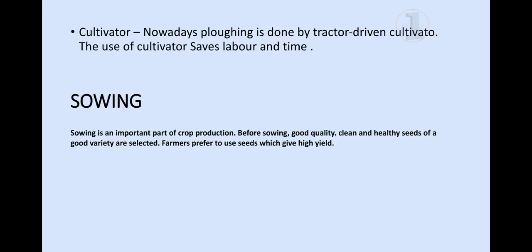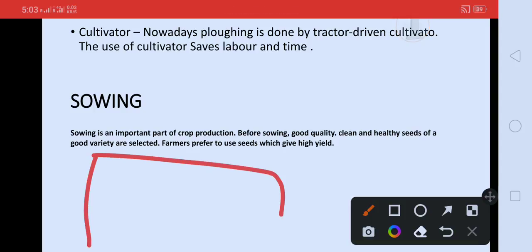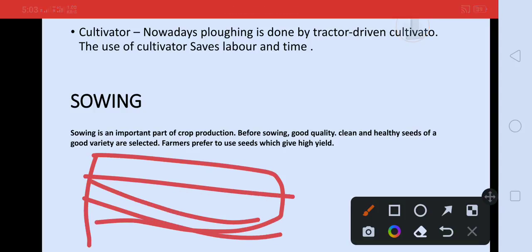So let's go further. What is sowing? Sowing is also an important part of crop production. For example, there are a lot of seeds to sow. First of all, this is a farm, right? These are the fields, and now we have to grow some seeds inside these.